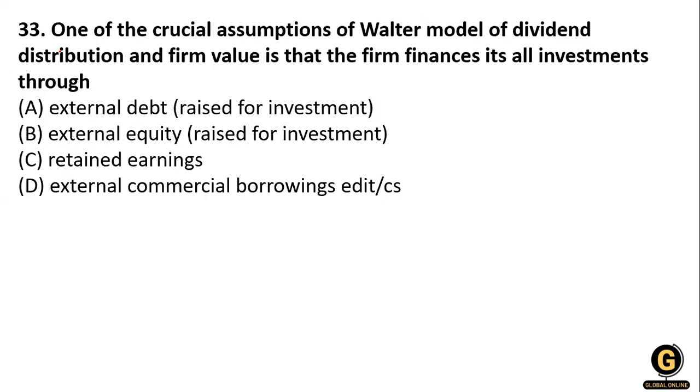Now the next question: one of the crucial assumptions of the Walter model of dividend distribution and firm value is that the firm finances all its investment through external debt, external liquidity, retained earnings, or external commercial borrowing. Yes, the Walter model is related to retained earnings. They give more focus to retained earnings. If the market gives your firm a greater value, then what we do here is retain our earnings, we have to retain our surplus.